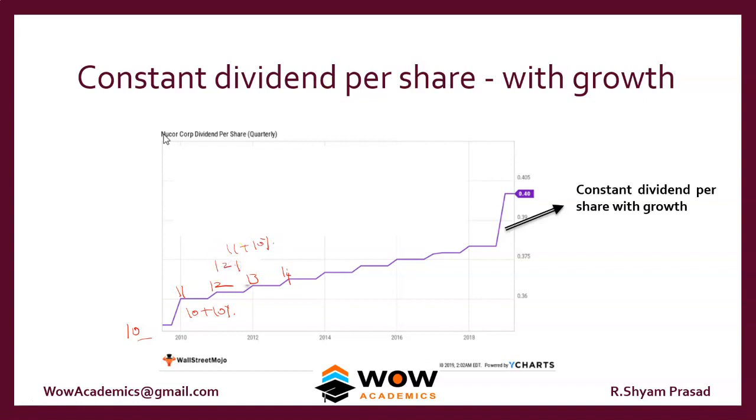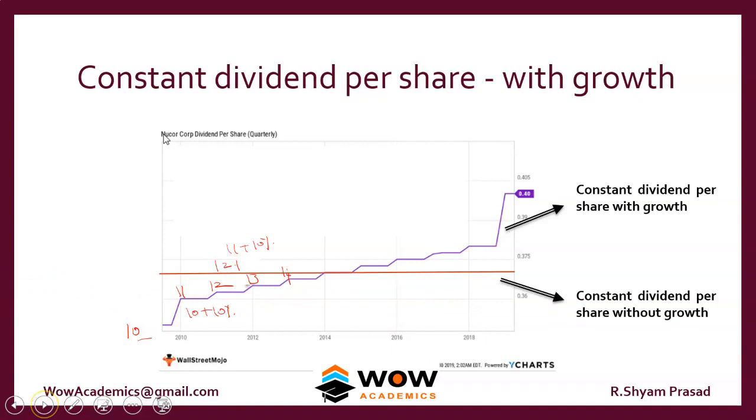So it can be either way. Or there can be another method, constant dividend per share without growth. There's no growth at all in the dividends. It's going to be very constant, and that is the second type of model.